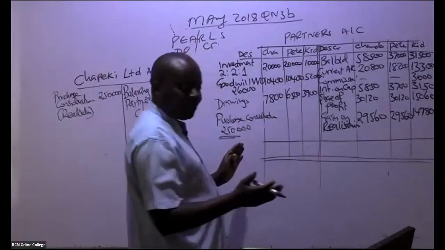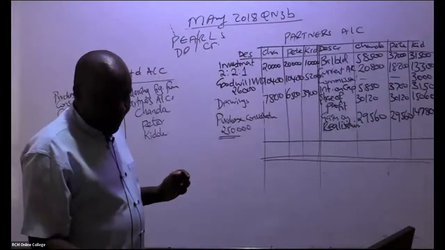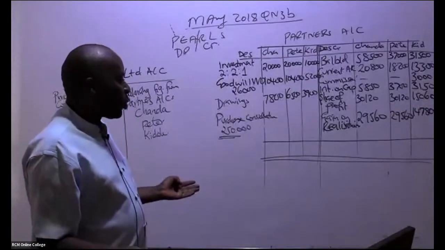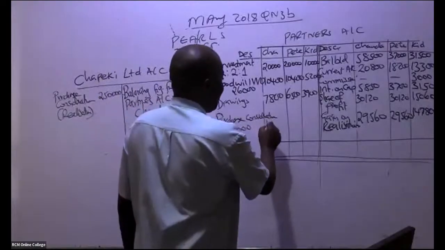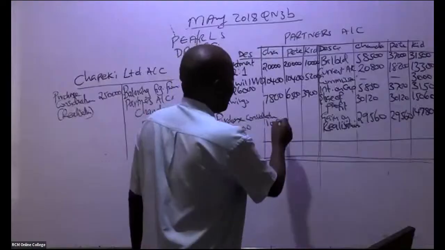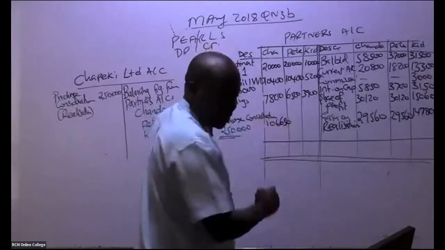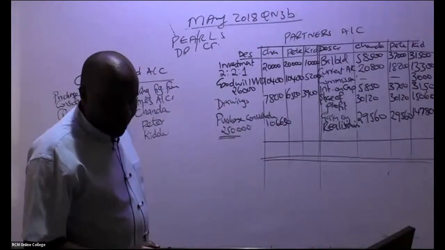Otherwise, you are wrong. So there is a ninja who has already given me these answers. Please, you should also strive to do that. So somebody is telling me that this balancing figure is 106,630.